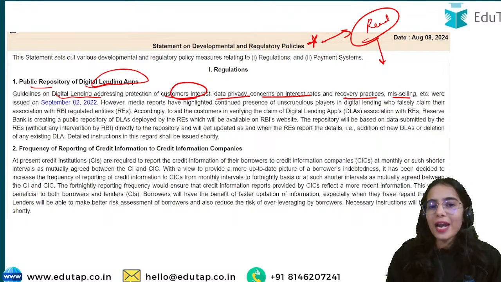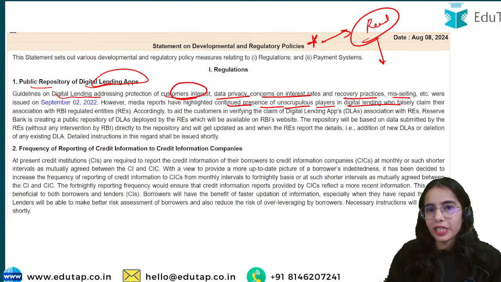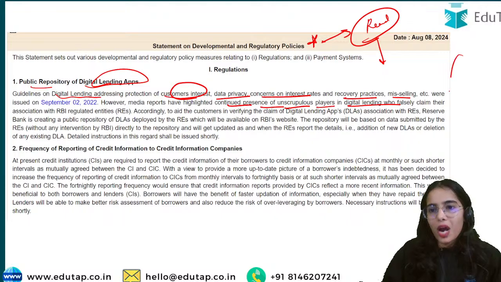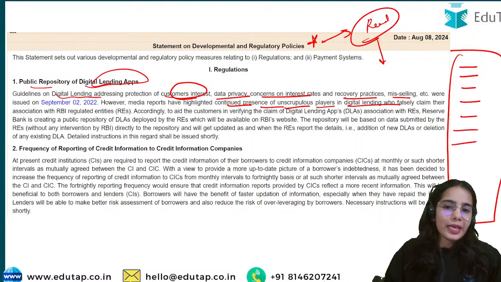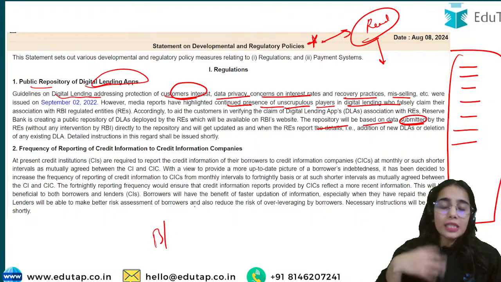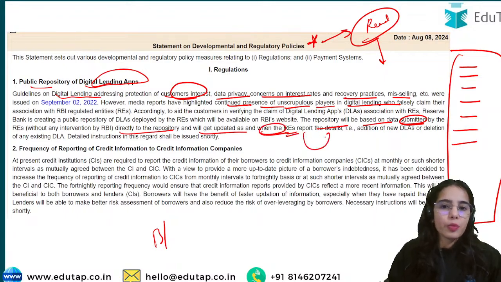However, media reports have highlighted the continued presence of unscrupulous players in digital lending who falsely claim association with RBI regulated entities, with the RBI regulated banks and the NBFCs. So they are creating some problems, and for that a repository is required so that the real digital lending platforms can be identified. The repository will be based on data submitted by the regulated entities. So banks and the NBFCs will submit the data directly to the repository, and it will get updated as and when the regulated entities report the details.